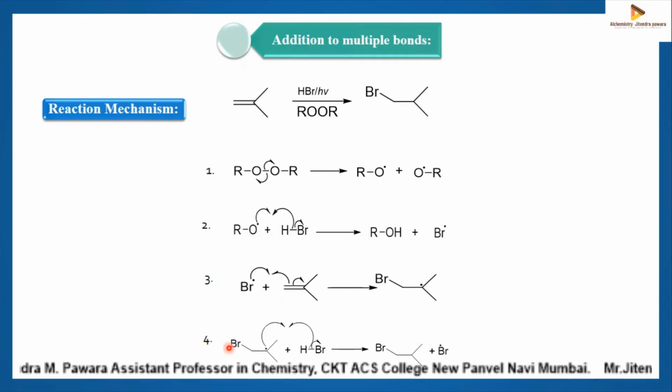Now in the next step, the carbon centered radical abstracts hydrogen from HBr to form the final addition product, and regenerates bromine radical which reacts with another molecule of alkene. This is all about addition of HBr to carbon-carbon double bond and its reaction mechanism.